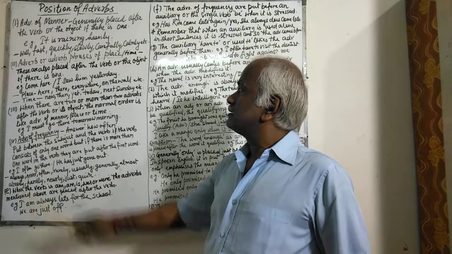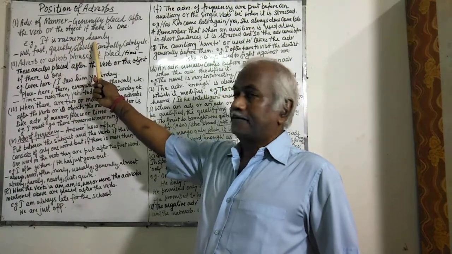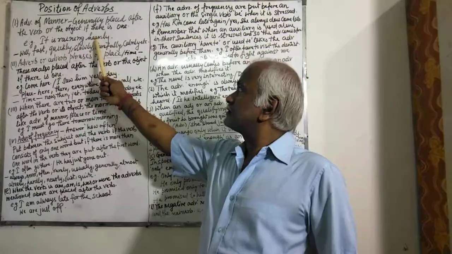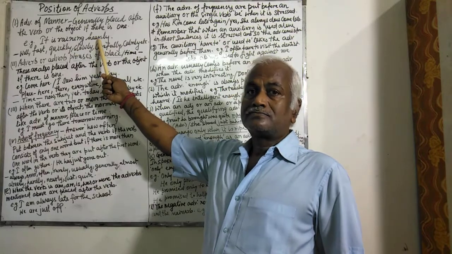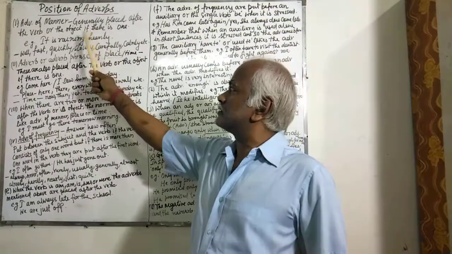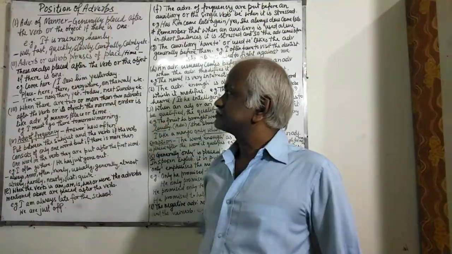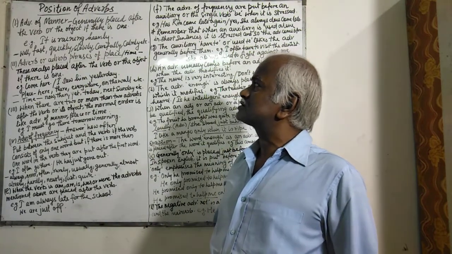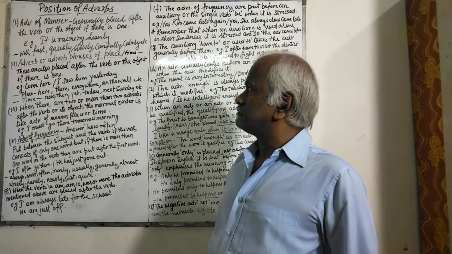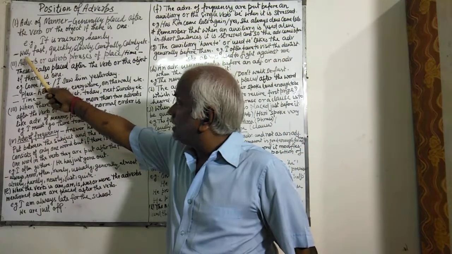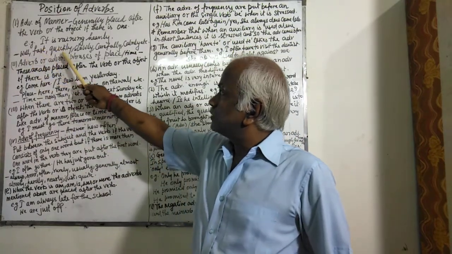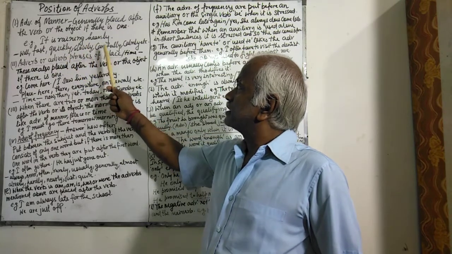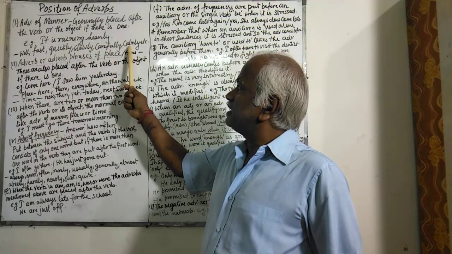For example, it is raining heavily. Heavily shows the manner and it has been placed after the verb raining. Similarly, other adverbs of manner are well, fast, quickly, slowly, carefully, calmly, etc.